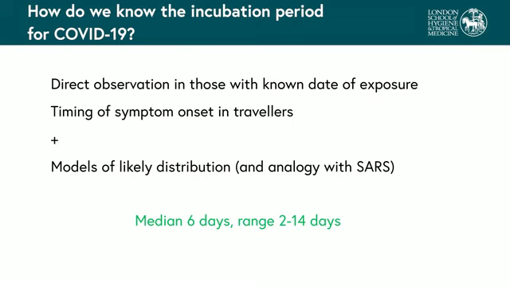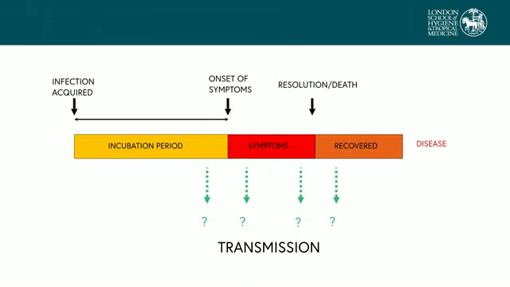But another important consideration is, when is someone infectious? Remember, the incubation period is the time between acquiring an infection and beginning to show symptoms. There is also a period of time between acquiring an infection and becoming infectious, that is, when you can transmit to someone else. A key question was at what point someone with COVID-19 becomes infectious. Was it only after developing symptoms, like in SARS, or could they transmit before developing symptoms?